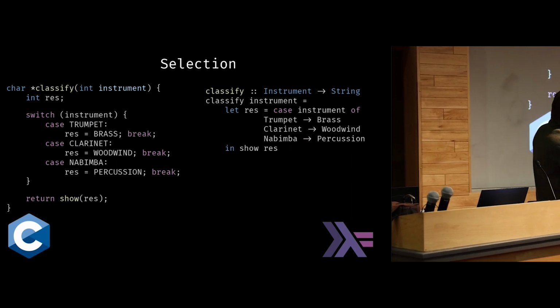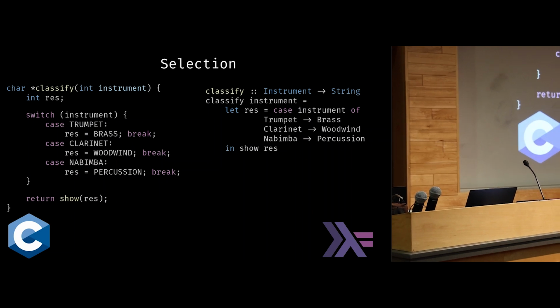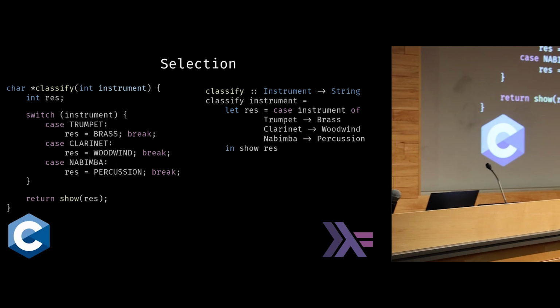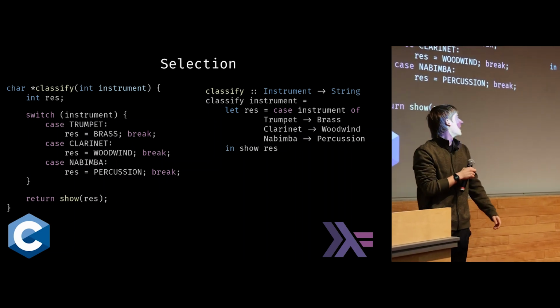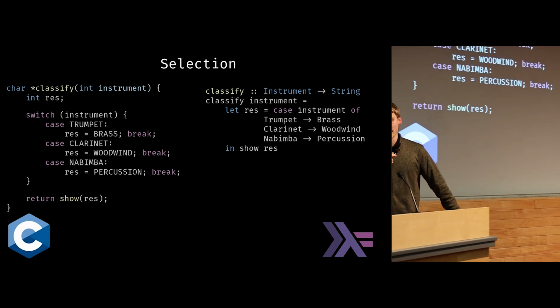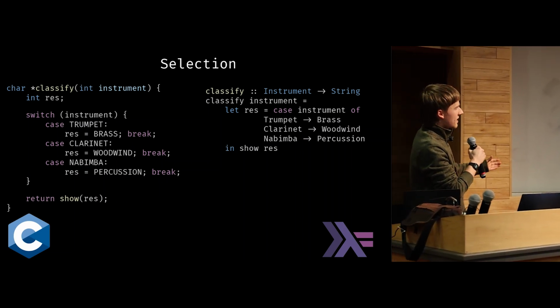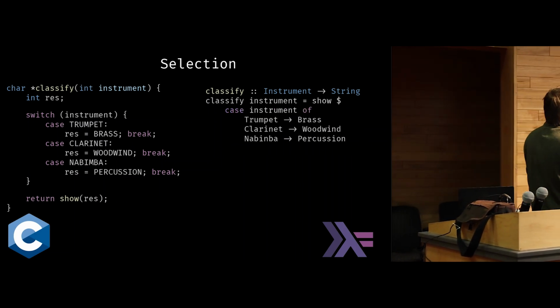With the expression equivalent, we can just have one single let res equals, and then we can have the whole case expression all together, right? And the compiler guarantees not only that all of these arms return a value, but also that all of these values are of the correct type. And then we can finally call show res at the end. But we can even go one step further and eliminate this res variable entirely because the case expression is indeed an expression. So we can just get rid of it and call show on that case expression straight off the bat.